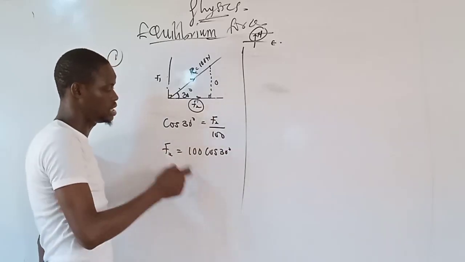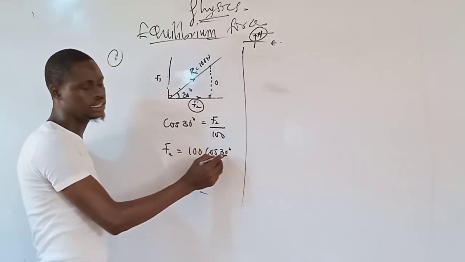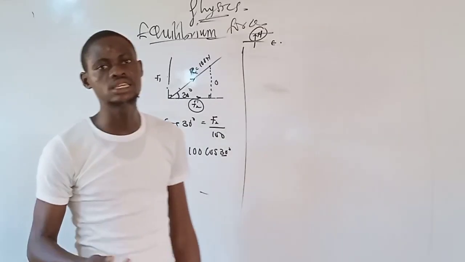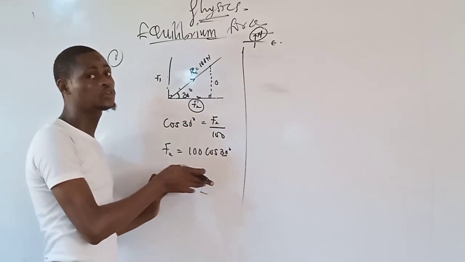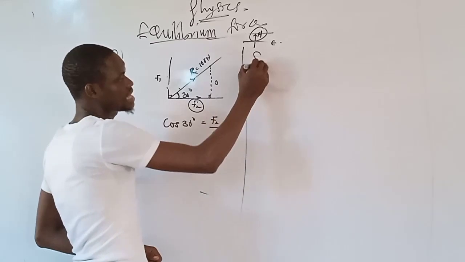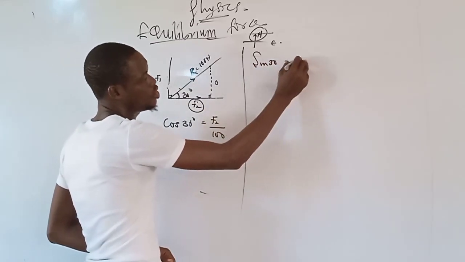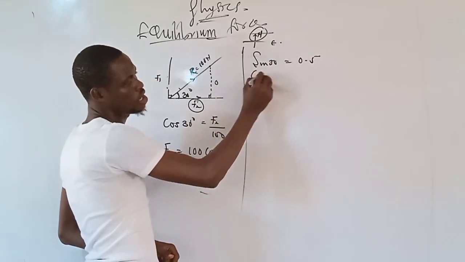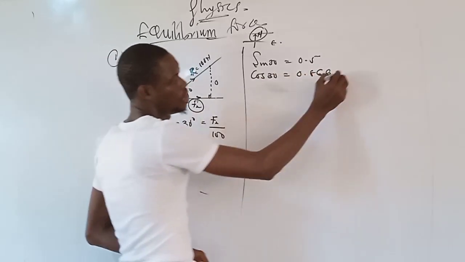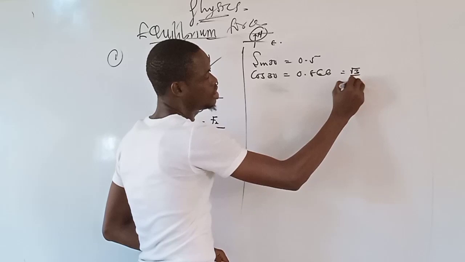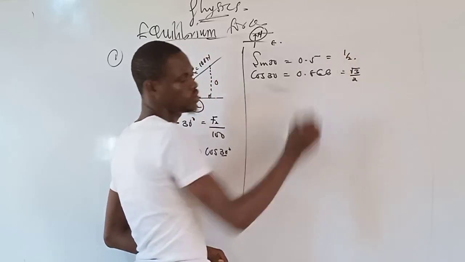Normally, the sine and cosine of 30, 45, and 60 degrees are special angles, which are the angles that are going to be given to you. Now, we know that sine 30 is 0.5, while cos 30 is equal to 0.866, or in short form, root 3 over 2, while this one is 1 over 2.